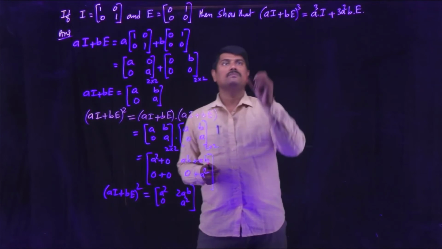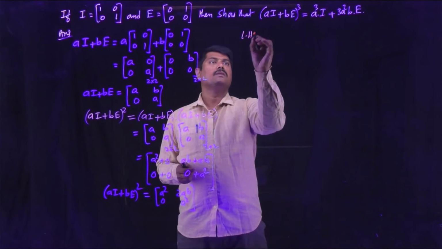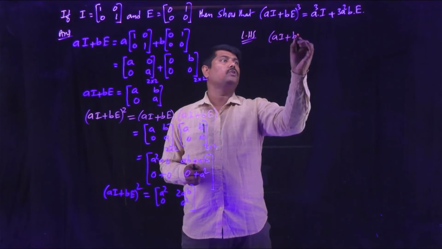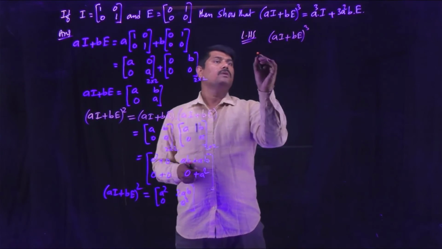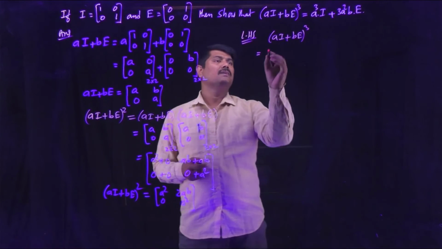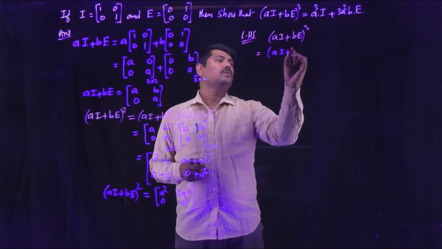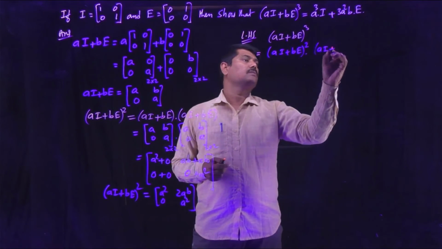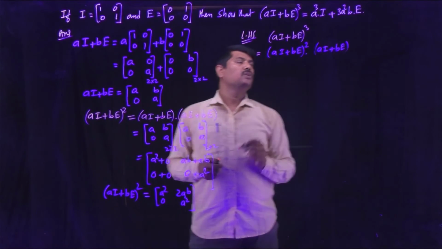Now come to LHS. What is LHS? (aI + bE) whole cube. You can write that as (aI + bE) whole square into (aI + bE), so that you will get (aI + bE) whole cube.